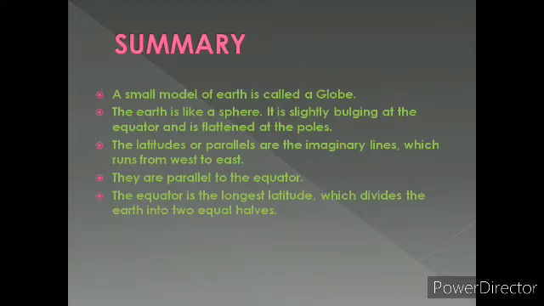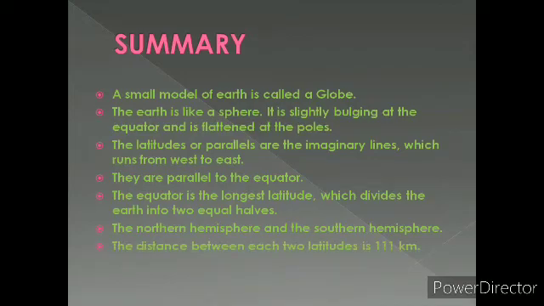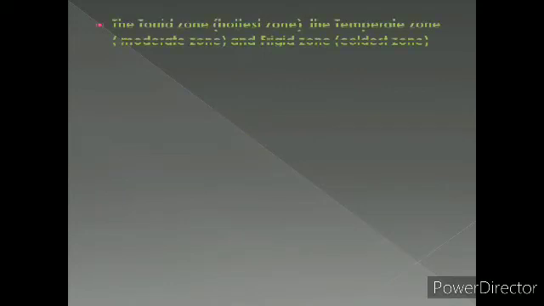The equator is the longest latitude which divides the earth into 2 equal halves, the northern hemisphere and the southern hemisphere. The distance between each 2 latitudes is 111 kilometers. The latitudes divide the earth into 3 heat zones, and these are the torrid zone, that is the hottest zone, the temperate zone, that is the moderate zone, and the frigid zone, that is the coldest zone in earth.